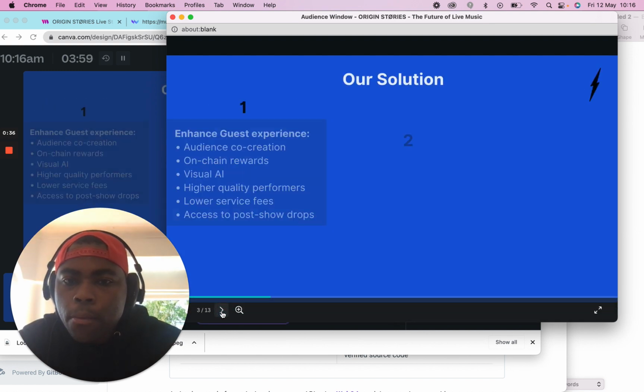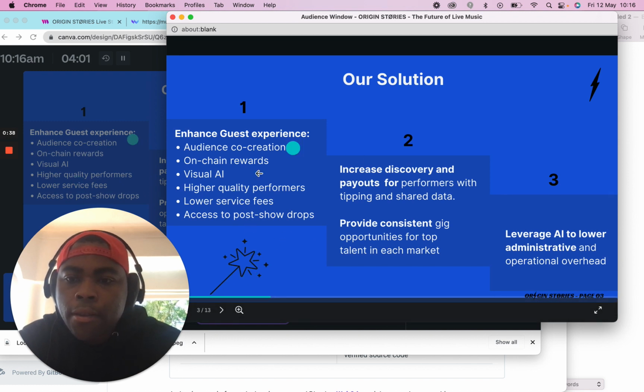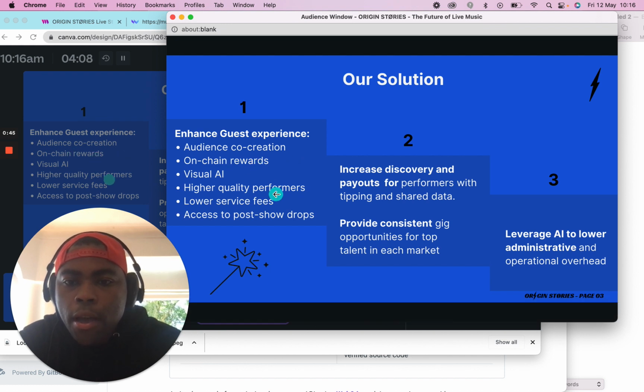costs. We propose to solve this through enhancing the guest experience, and that includes audience co-creation with visual AI, on-chain rewards, higher quality performers, lower service fees, and access to post-show drops. We want to increase discovery and payout for performers through tipping and shared data.